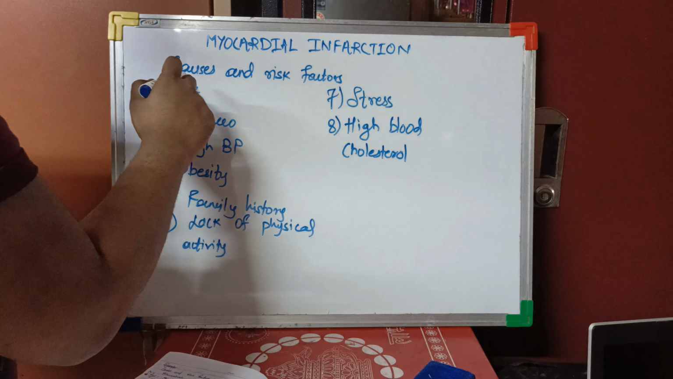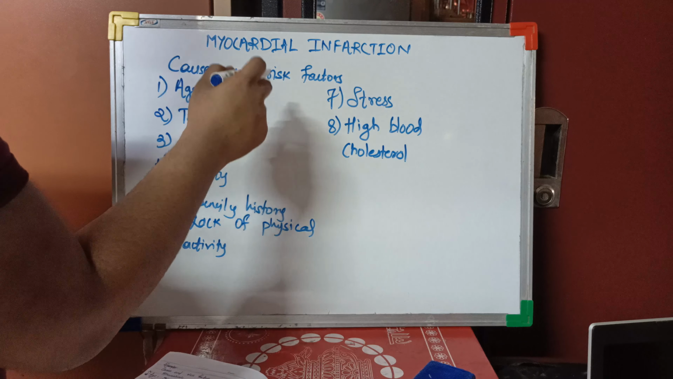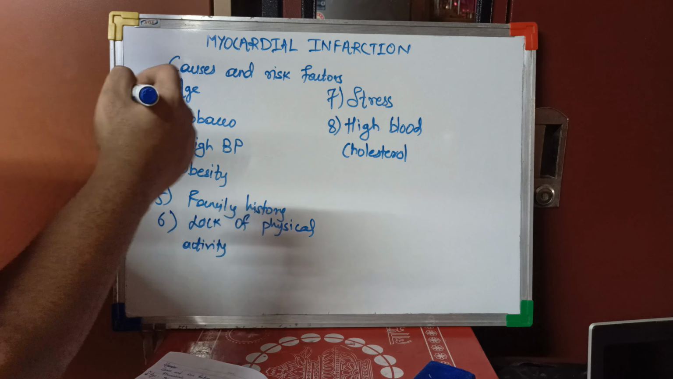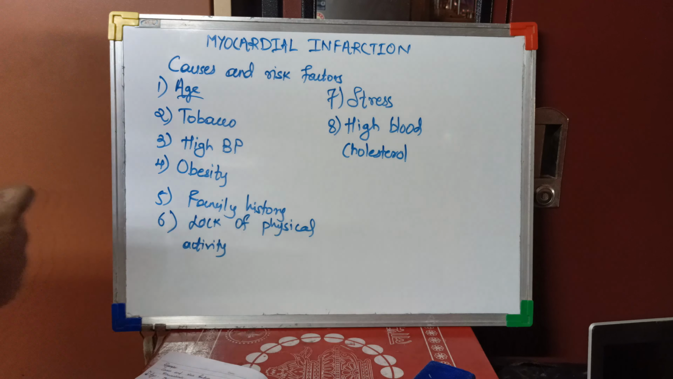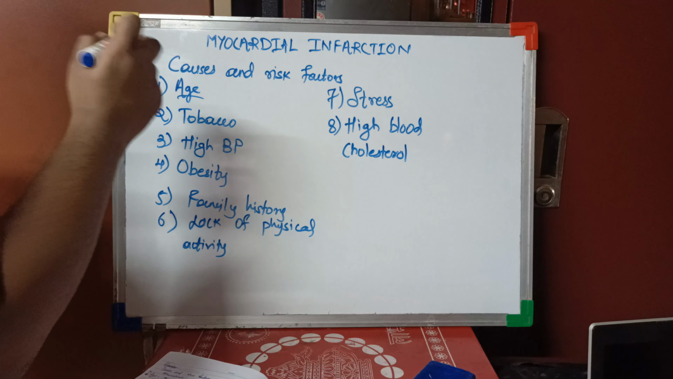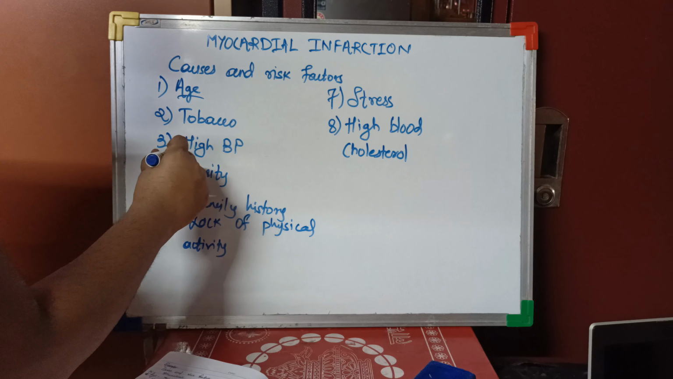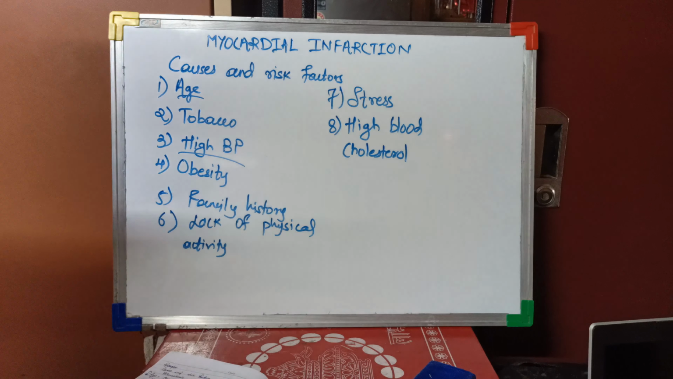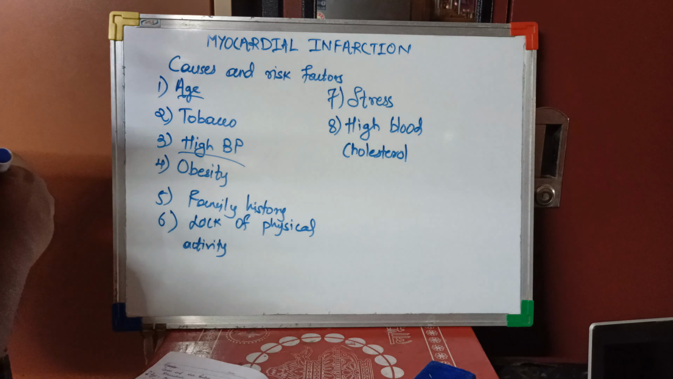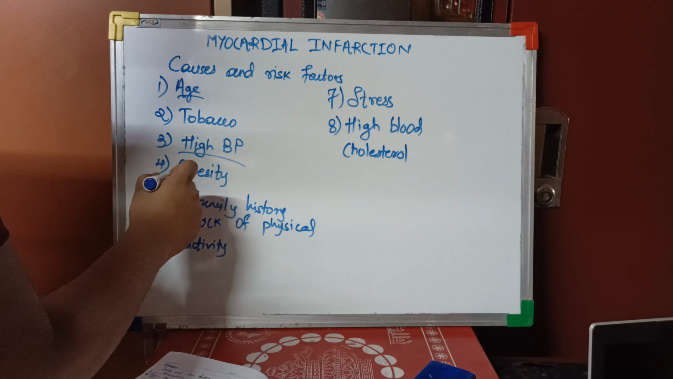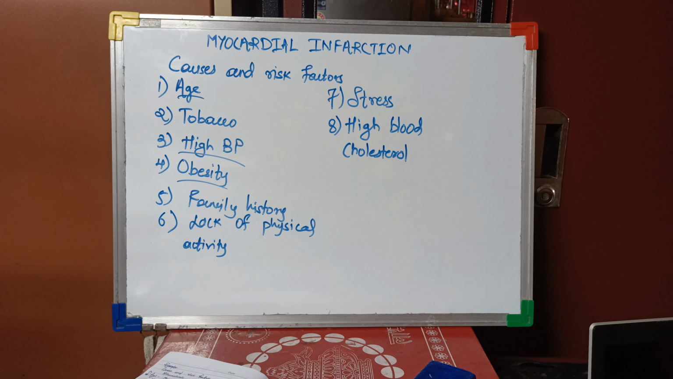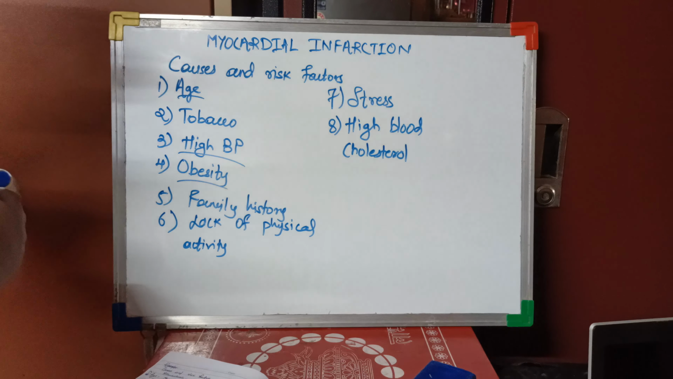Now we will move on to the causes and risk factors of myocardial infarction. The first one is age. People more than 45 years of age are prone to myocardial infarction. The second one is tobacco. Tobacco chewing for a long period of time may be a risk for myocardial infarction. Third is high BP. In high BP, the blood vessels get damaged, so because of that also myocardial infarction can occur. The fourth one is obesity. The fifth one is the family history of myocardial infarction.